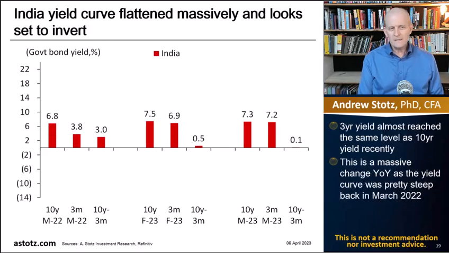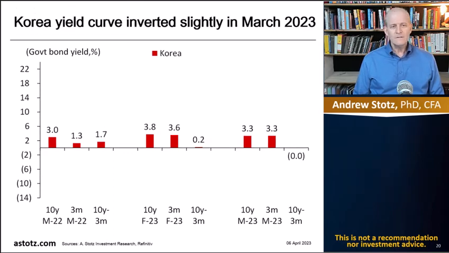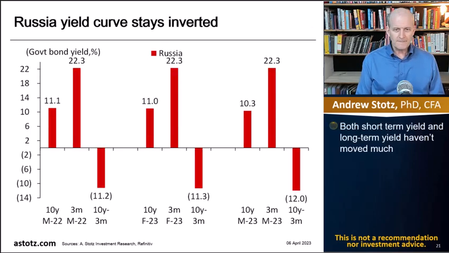India's yield curve flattened massively and looks set to invert. The 3-month yield almost reached the same level as the 10-year yield recently. This is a massive change year on year, as the yield curve was pretty steep back in March of 2022. Korea's yield curve has inverted very slightly, but basically it has gone from slightly normal to flat. And Russia's yield curve has stayed inverted. Both short-term and long-term yields haven't moved much.